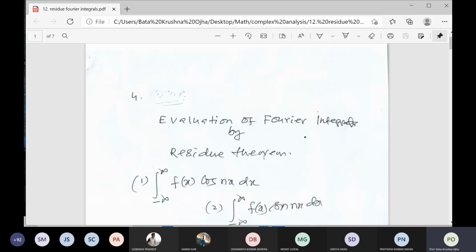So here the integral is of the type minus infinity to plus infinity of f of x, previously only f of x dx, but here f of x cos nx dx. The second type is f of x sin nx dx. These two integrals are called Fourier integrals.